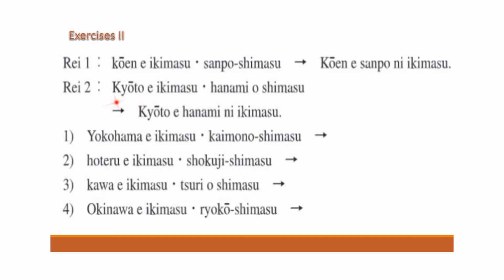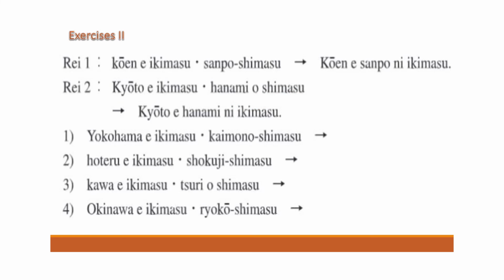Okay, so Kyoto e hanami o shi ni ikimasu. The purpose is hanami o shi ni. Okay, Kyoto e hanami ni ikimasu. Again, we can remove this o shi. Okay, all right. So again, what we are doing, we are not using shimasu. We are simply making hanami ni. Okay, we are not using shimasu here, because these are the nouns which have a direct impact and a direct meaning. So we are not required to write shimasu.